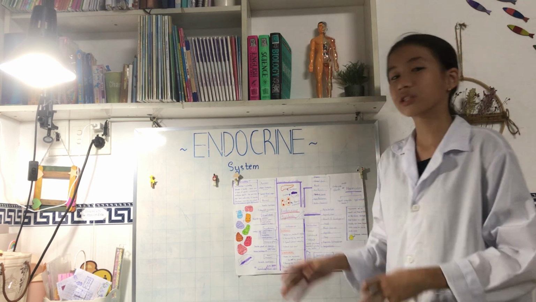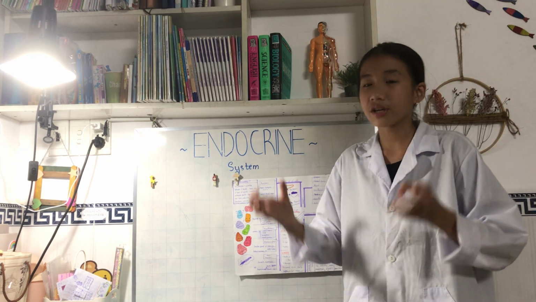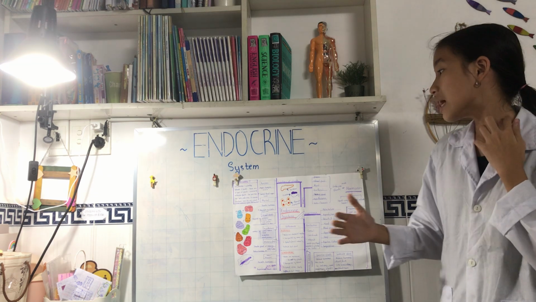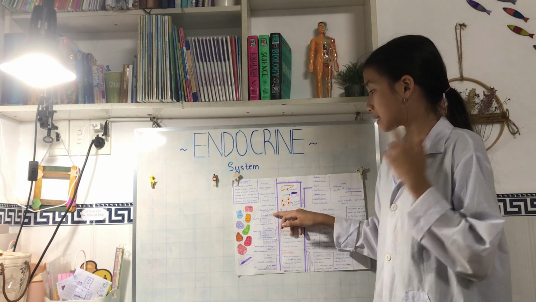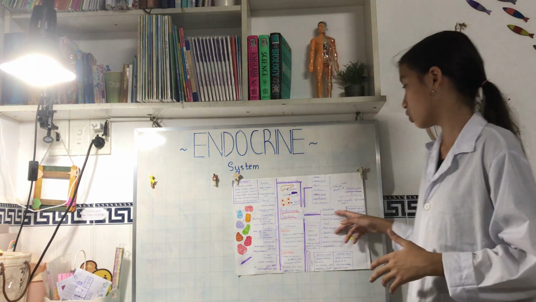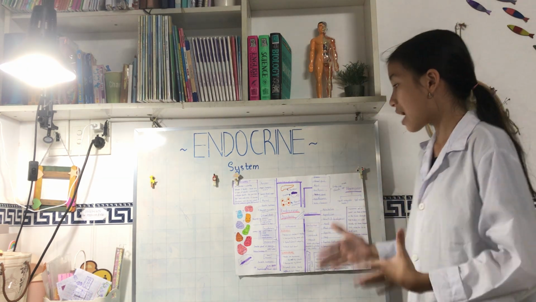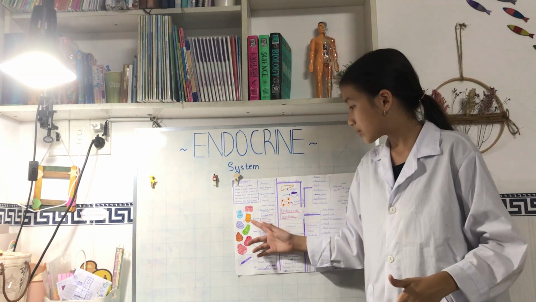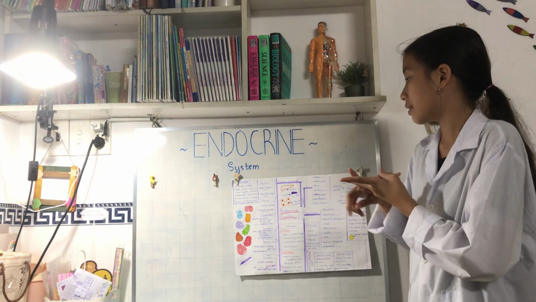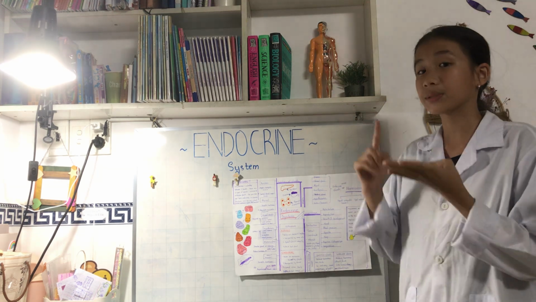The thyroid, which is the butterfly-shaped gland, is responsible for secreting hormones that regulate the metabolic processes, which includes the metabolism. And then we have the adrenal glands. The adrenal glands will help to regulate metabolism, the immune system, blood pressure, and response to stress.